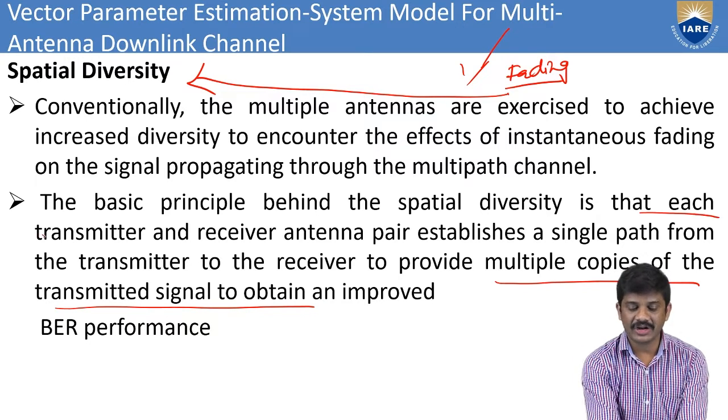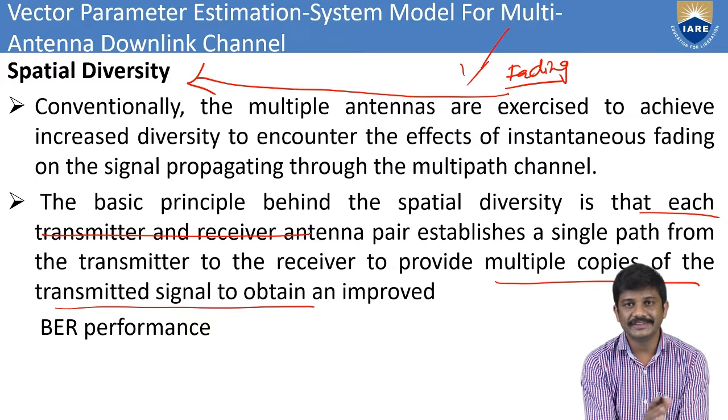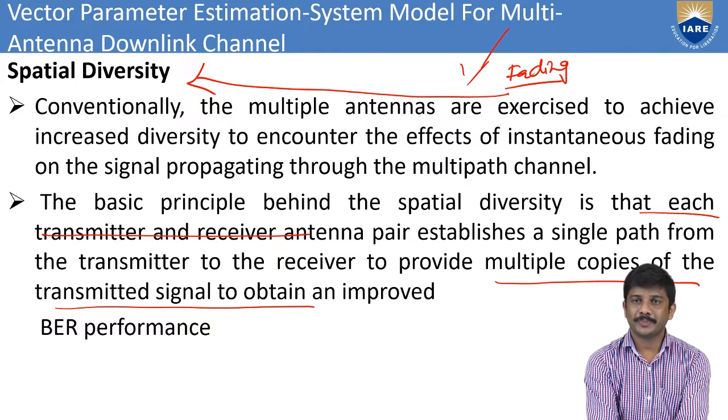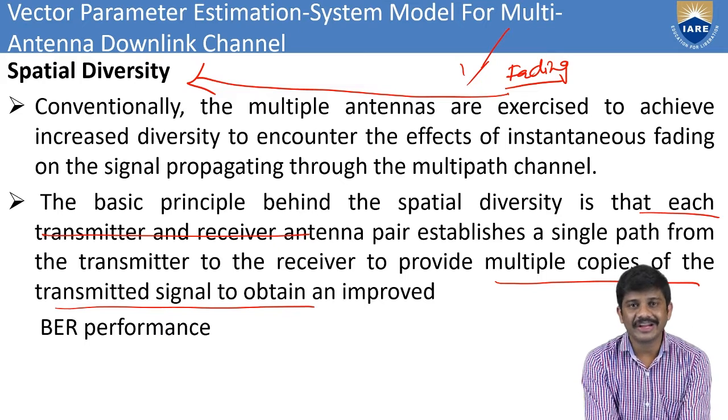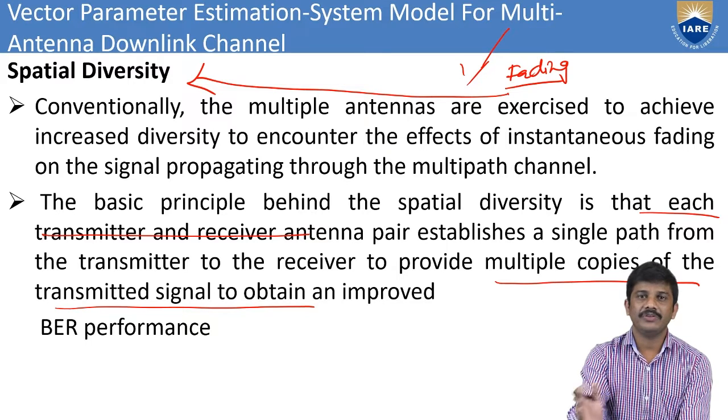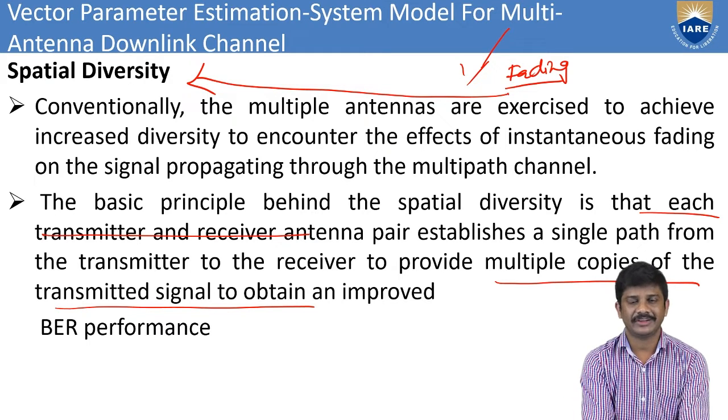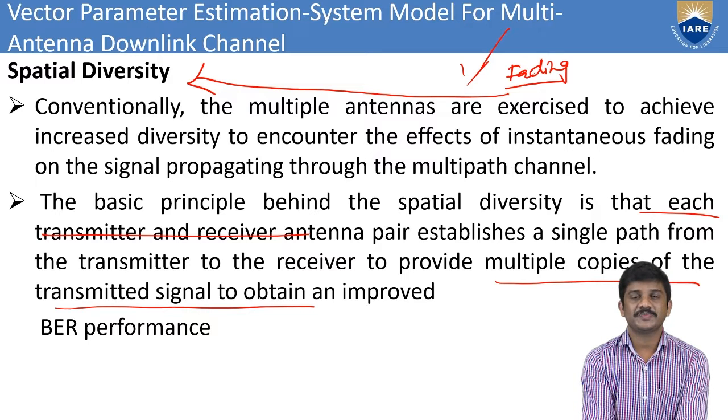For each transmitter and receiver antenna pair, we have a connection established. Whenever information is shared between one particular transmitter and one particular receiver, the pair establishes a single path from the transmitter to the receiver.